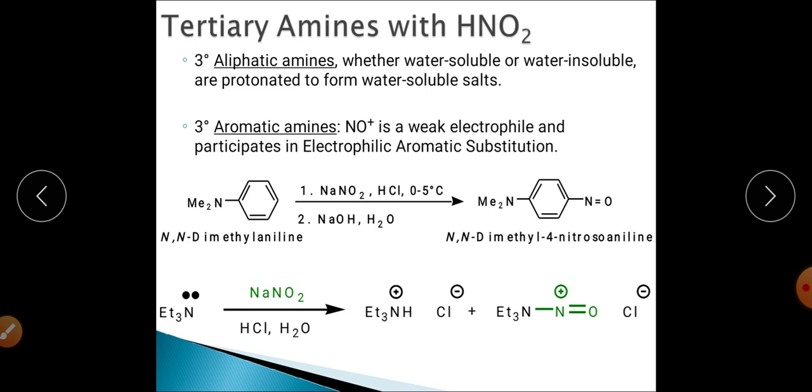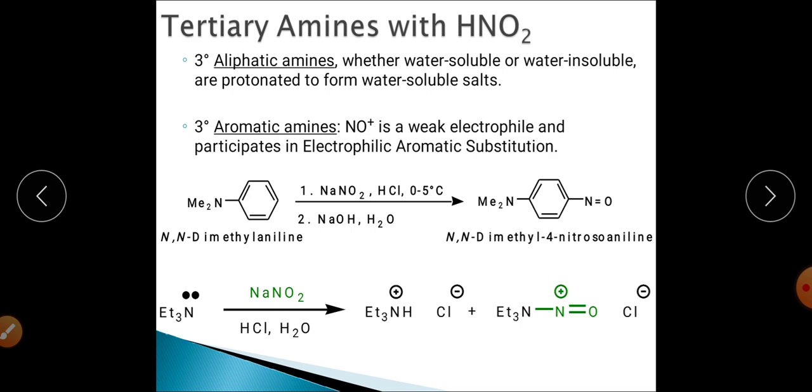When it releases NO positive, the aromatic system will undergo an aromatic electrophilic substitution reaction with the NO positive, the nitrosonium ion. This nitrosonium ion is a weak electrophile, and this weak electrophile takes part in the aromatic electrophilic substitution reaction.